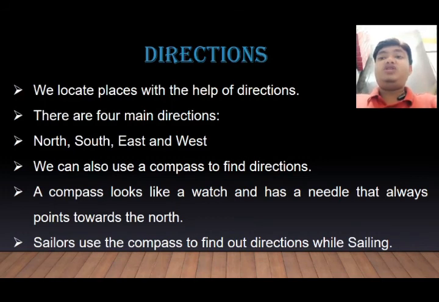It is a small watch-like structure in which a needle is marked with red color. That red portion of the needle always points towards the north. So if we know one direction, then from that direction we can find all the rest of the directions. So sailors use a compass to find the direction while sailing.